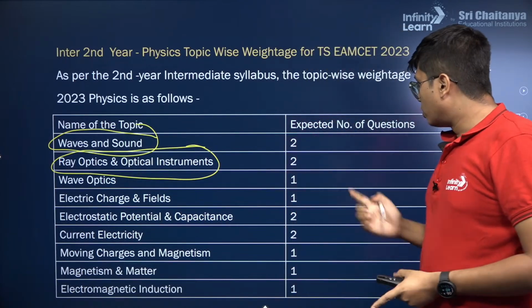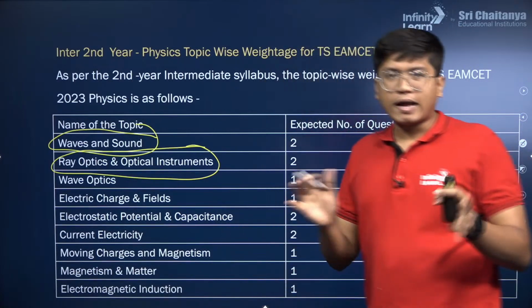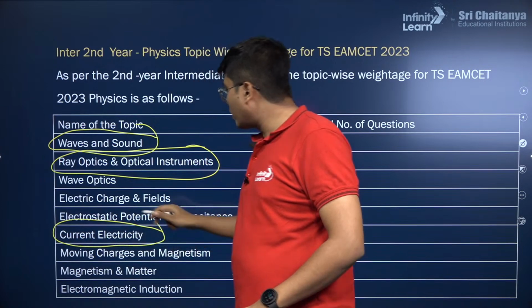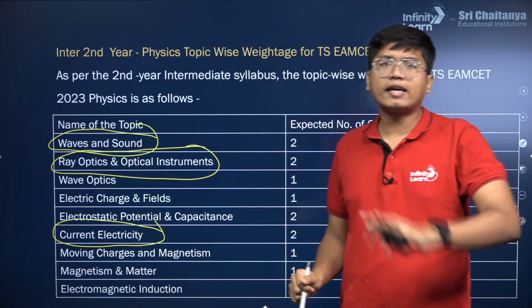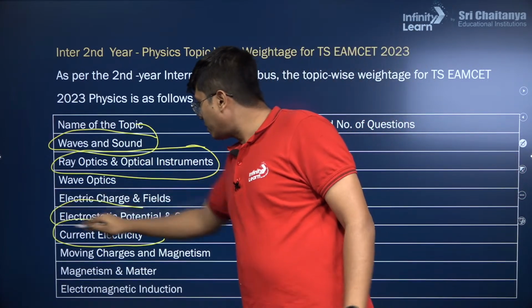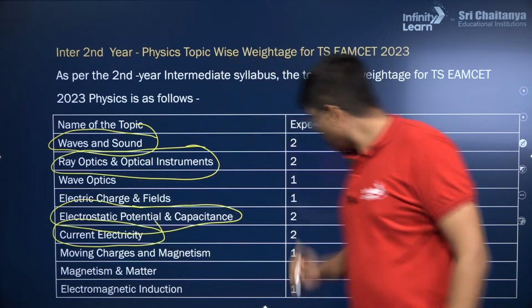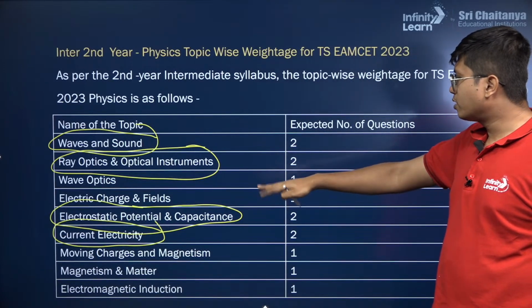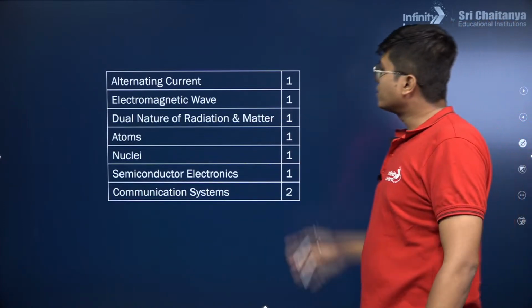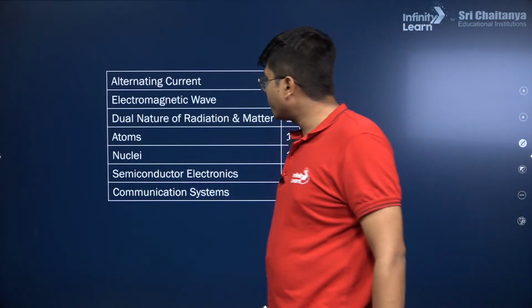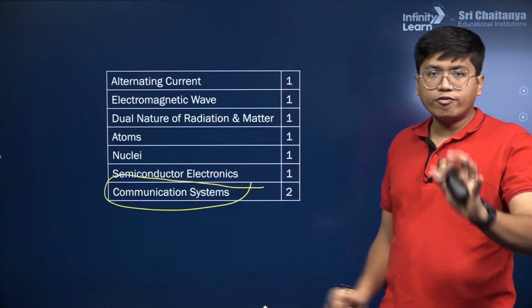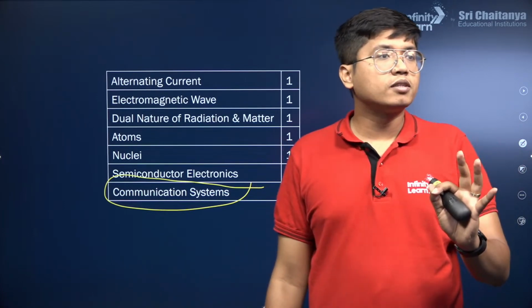Again, electricity has comparatively lower weightage than JEE Mains, but still, if this was JEE Mains, current electricity would have huge weightage. It has the highest weightage among all chapters in JEE Mains. Then you have electrostatics, potential and capacitance. So electricity chapters are again important. Next we have the other smaller chapters, like alternating current, electromagnetic waves, dual nature, atoms, nuclei, communication systems. Important, though hardly a few formulas, and direct formula based questions come.